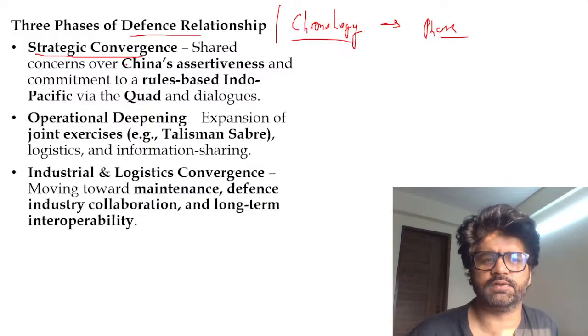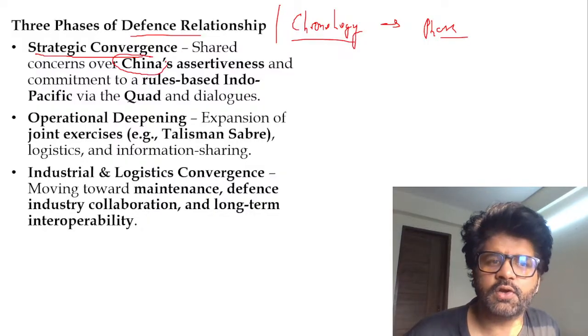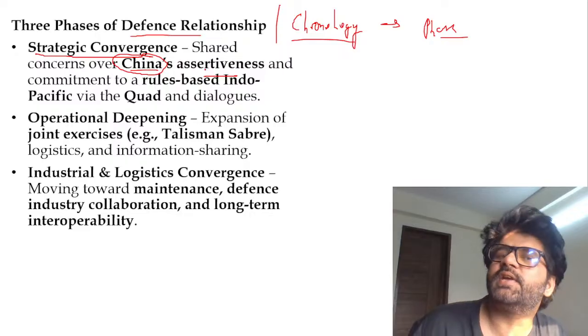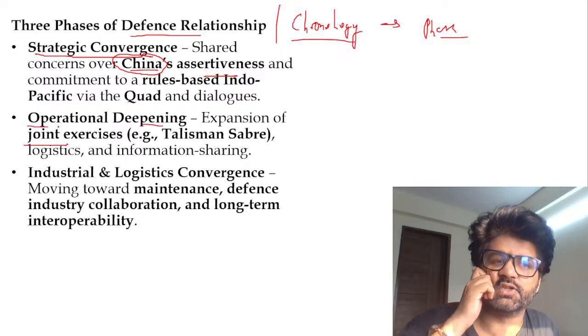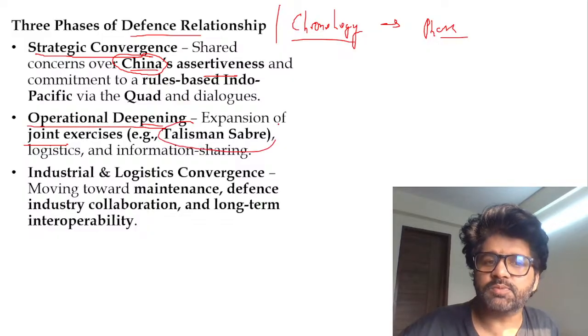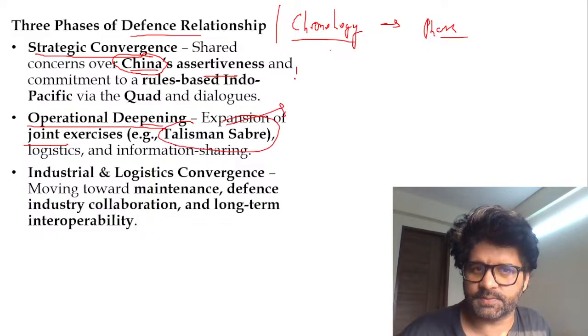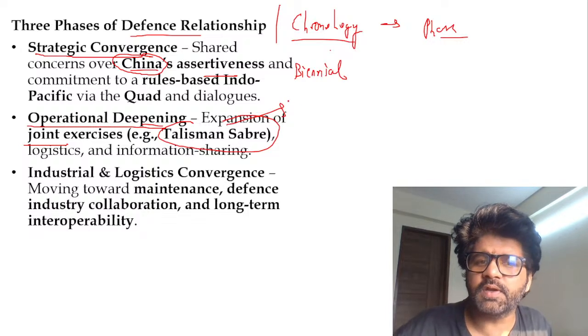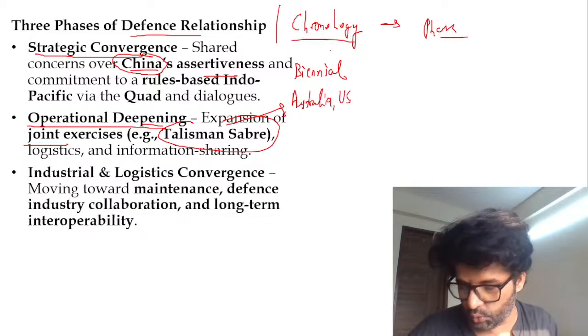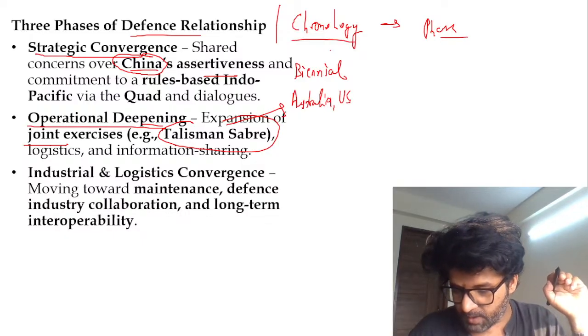First, strategic convergence. They all are realizing their common enemy is China and its assertiveness. Then what they will do? They will try to do some joint exercises, operational deepening, like Talisman Sabre. It's a biennial exercise. It's not happening between India and Australia. It's an exercise between Australia and US. Biennial exercise. Australia, US. Quad: India, US, Japan, Australia.